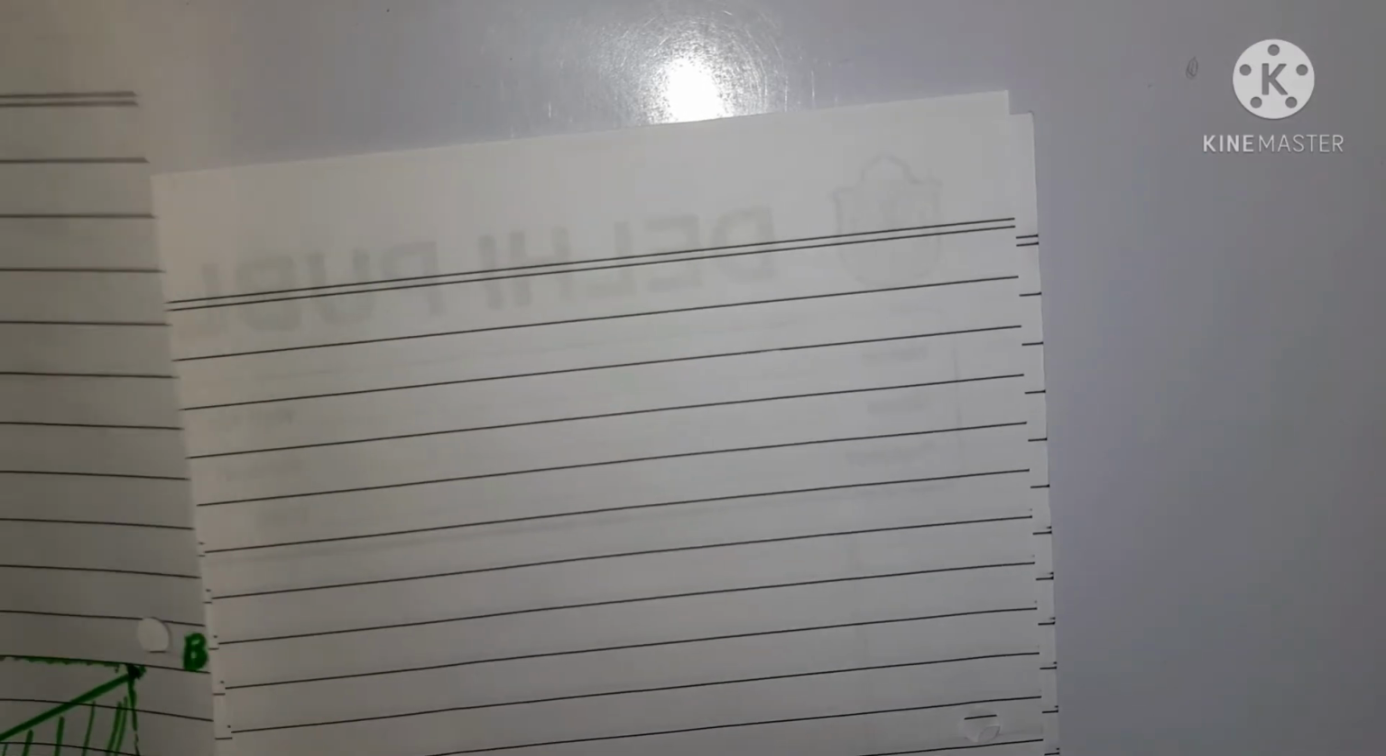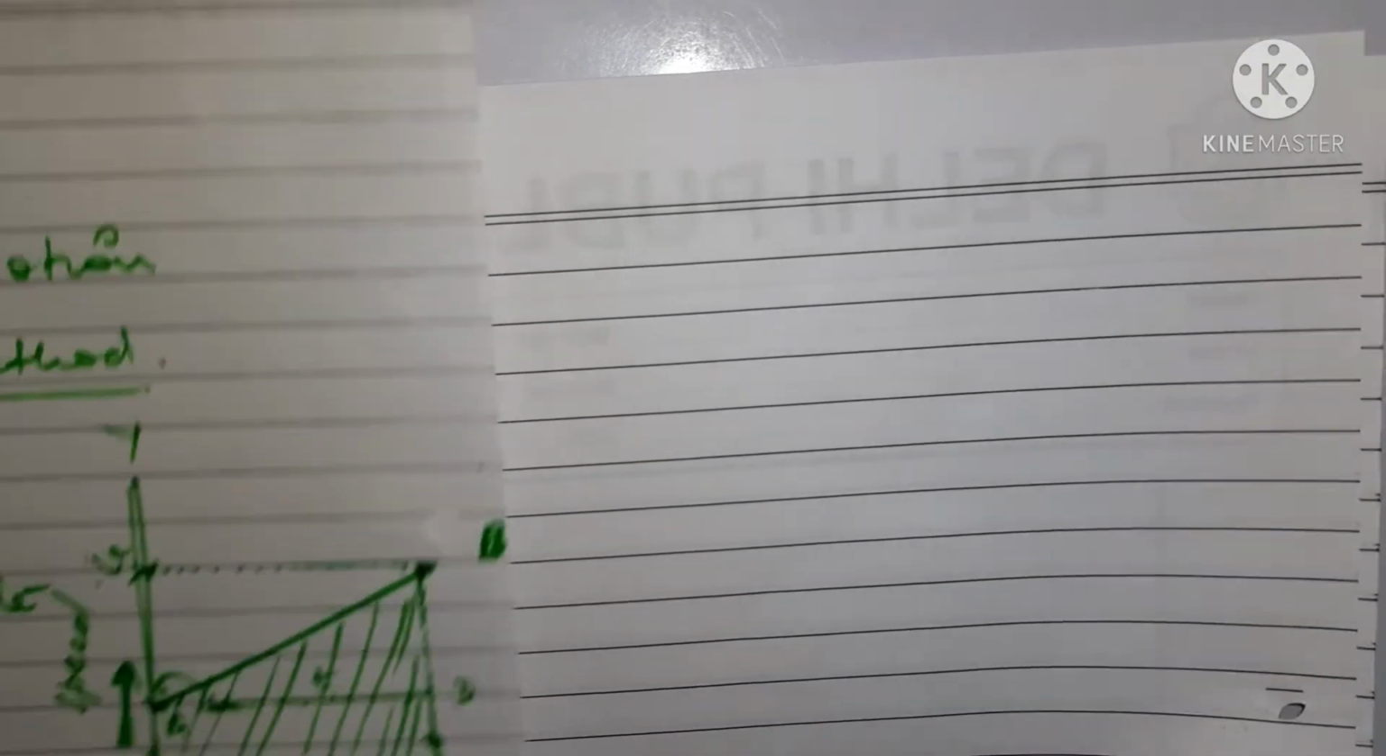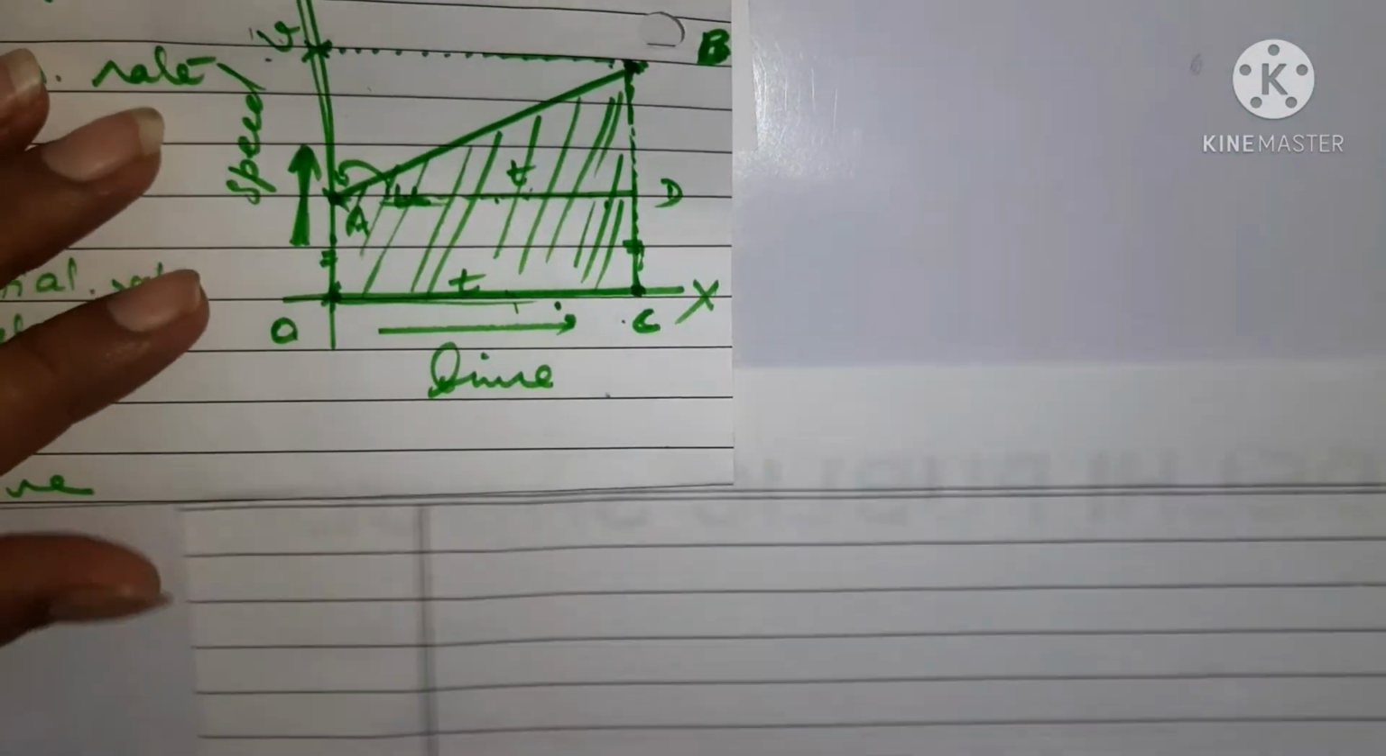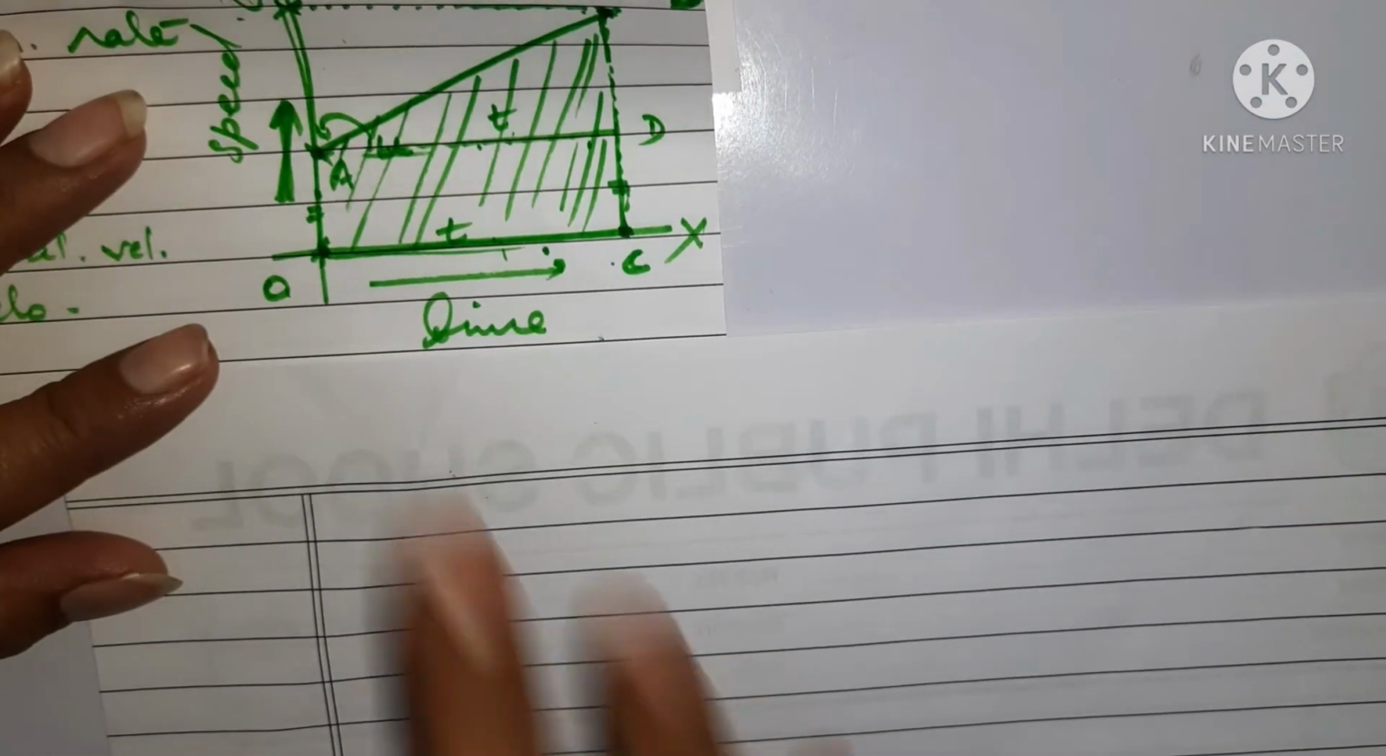So with the help of the same graph, see here, I am just putting the graph in front of the camera. I'll try my best that both the things are going to come together so that you will be able to understand properly. Let me provide some space here. Okay, so I hope you can see the graph as well, right?